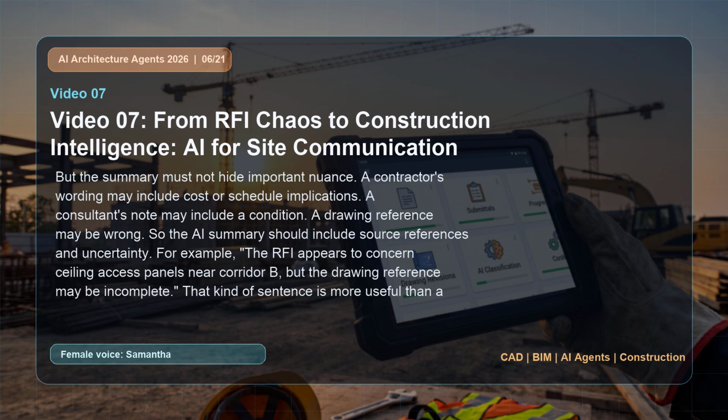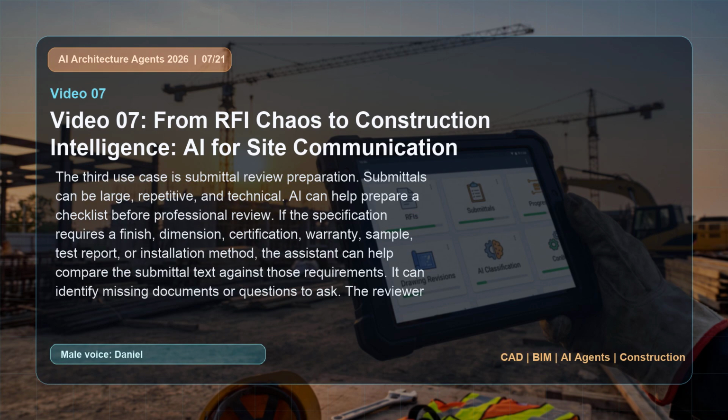But the summary must not hide important nuance. A contractor's wording may include cost or schedule implications. A consultant's note may include a condition. A drawing reference may be wrong. So the AI summary should include source references and uncertainty. For example, the RFI appears to concern ceiling access panels near corridor B, but the drawing reference may be incomplete. That kind of sentence is more useful than a confident but incorrect answer.